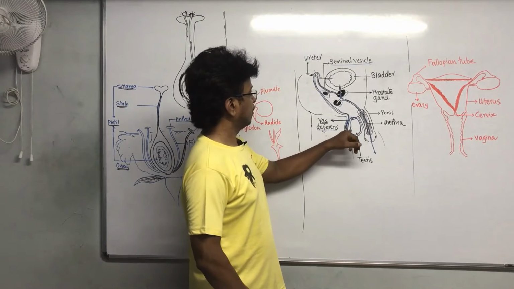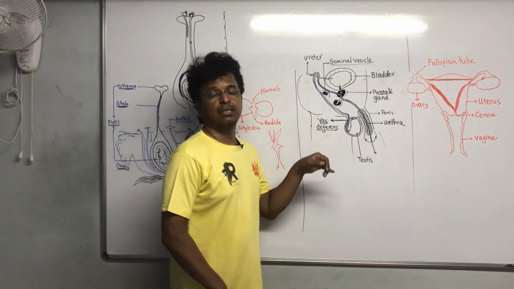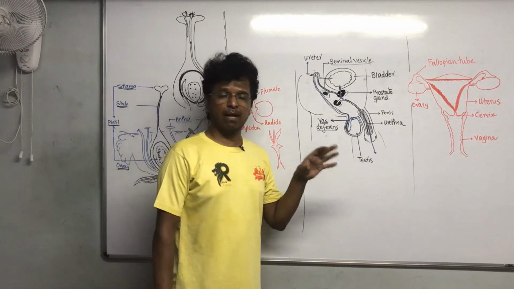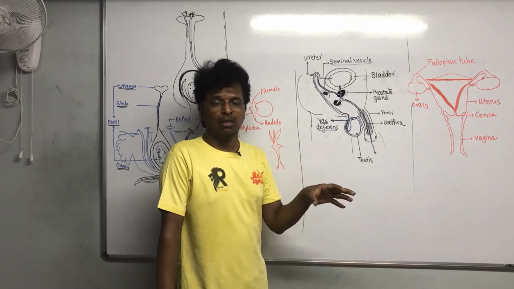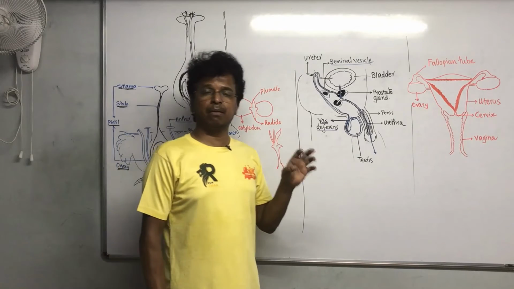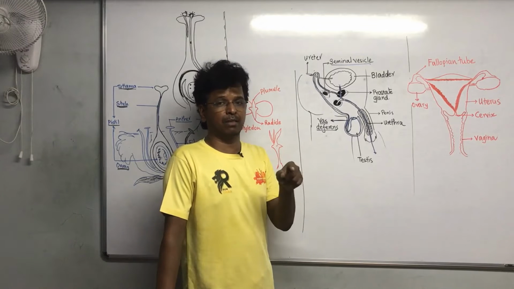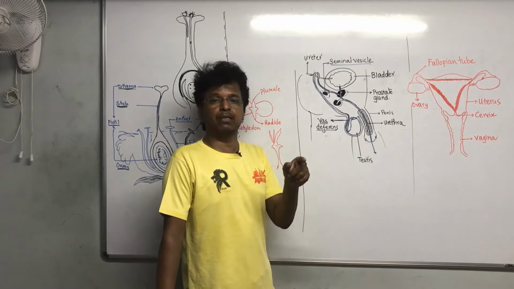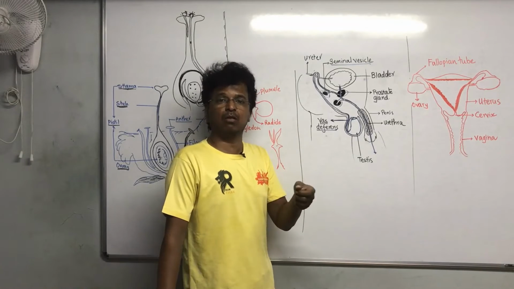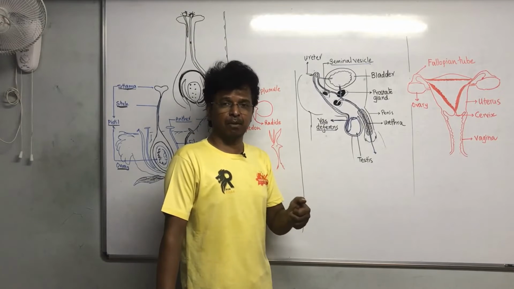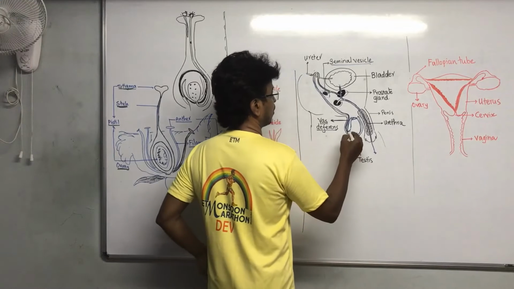Again I repeat, the male's sperms are generated in the testis. The testis needs to be highly functioning. The hormone released by the testis is testosterone. Testosterone is a very important male hormone, and this is again during puberty. During the age of puberty, the testis starts to perform, and testosterone is released, and because of this testosterone, the male body parts develop. So these hormones are released by the testis only, and the sperms are also released.